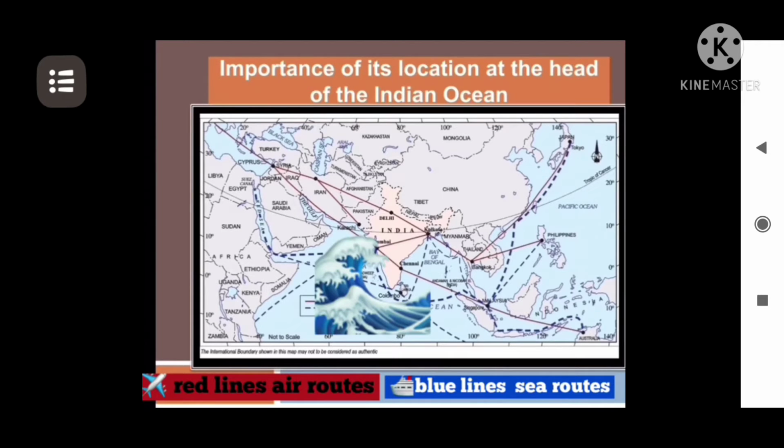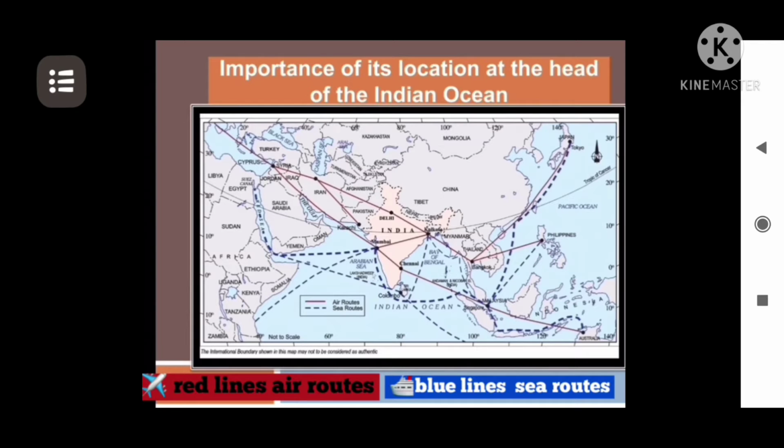As the long coastline of India occupies a great area in the ocean, India is the only country after which the name of the ocean is kept.